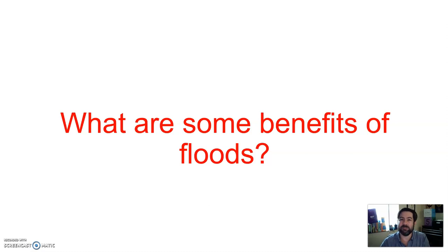Are there benefits to floods? Think about it. Are there any benefits to floods? While you're pondering that question, let me give you another part of the super secret code. It is the number 4. You got me? The number 4.